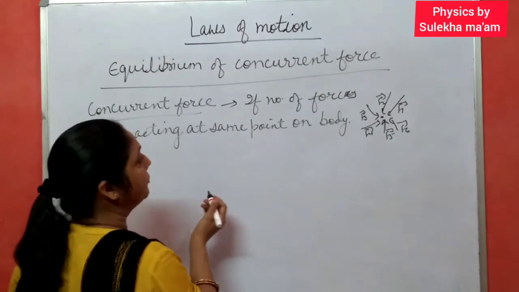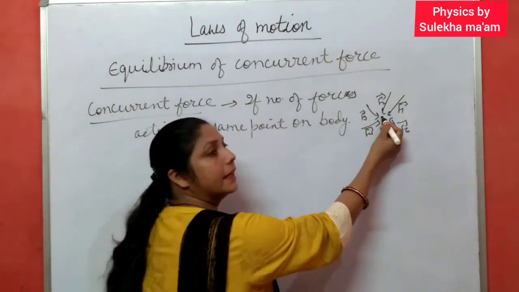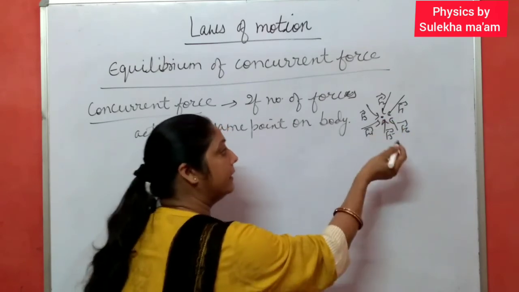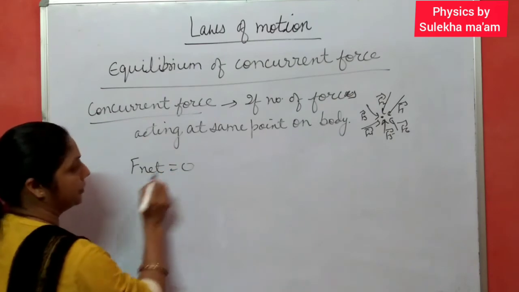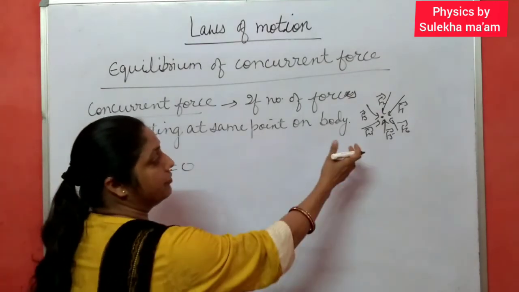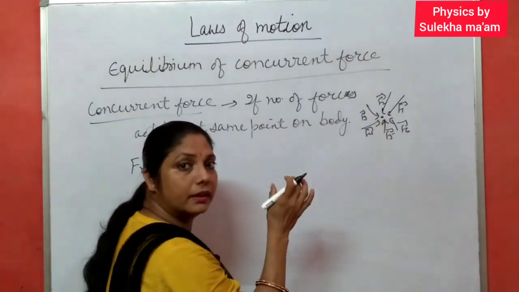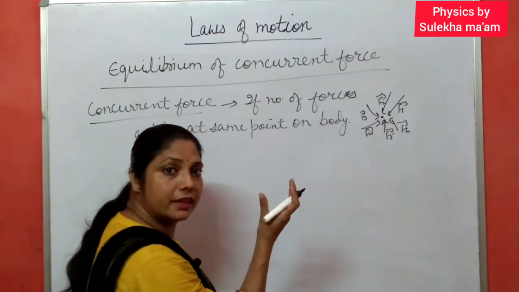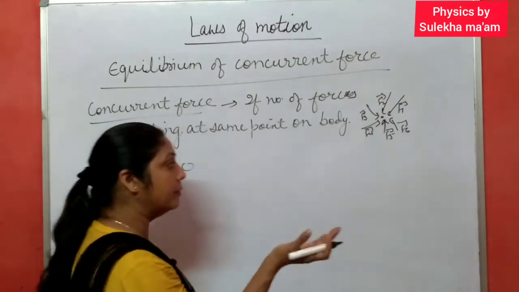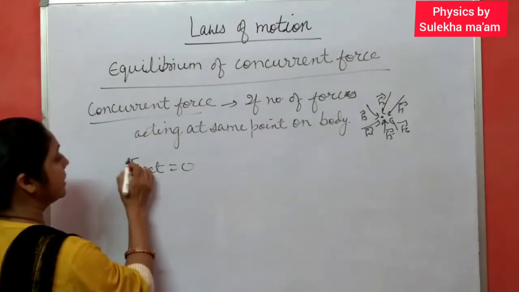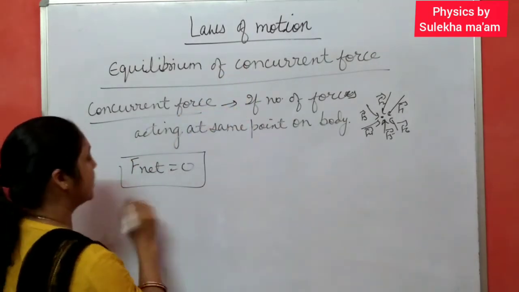Equilibrium of concurrent forces. If a number of forces are acting on a body at the same point and the net unbalanced force is 0, it means there is no net external force acting on the body, so it does not change its state. The body at rest remains at rest, or the body in motion remains in motion. This condition is called equilibrium of concurrent forces.